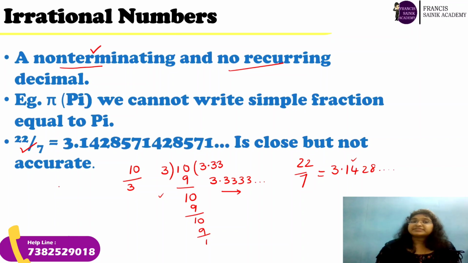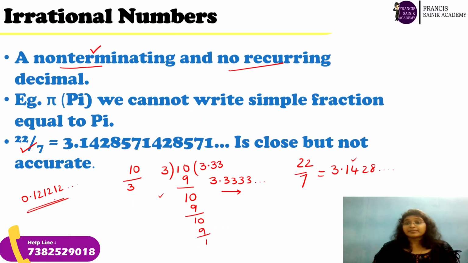If there is something which is following a pattern, like for example 0.12, 12, 12 and so on, such numbers are called recurring numbers. But here, when you divide 22 by 7, the answer whatever you get is not following any pattern and it is not going to end anywhere.